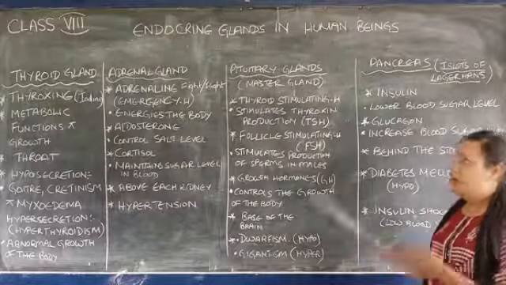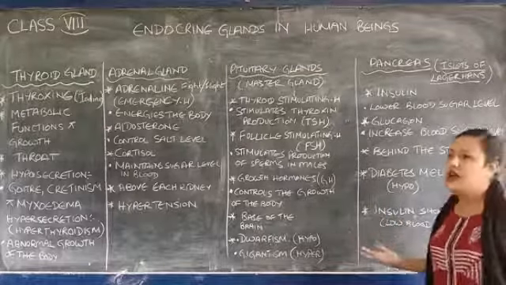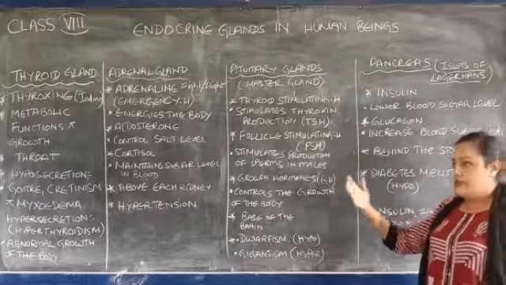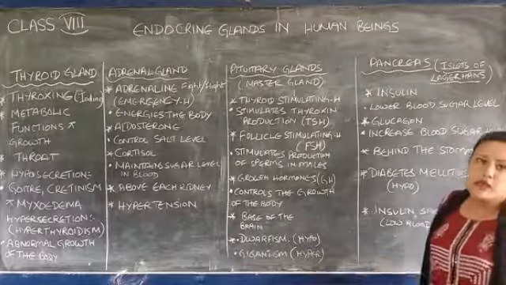And if these hormones are produced in larger amount, or in excess, that is oversecretion, the person will be suffering from gigantism.